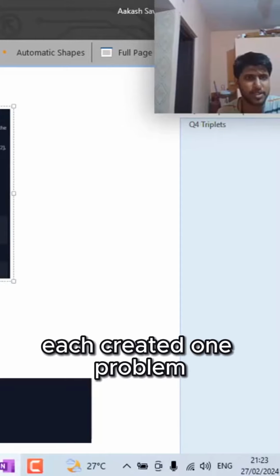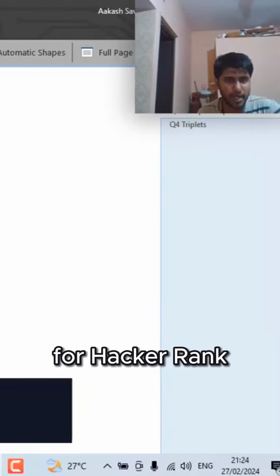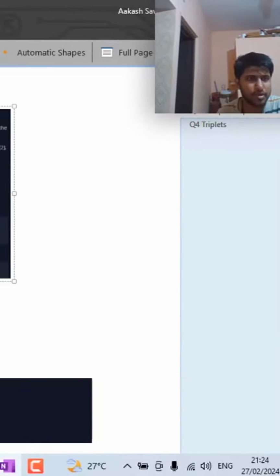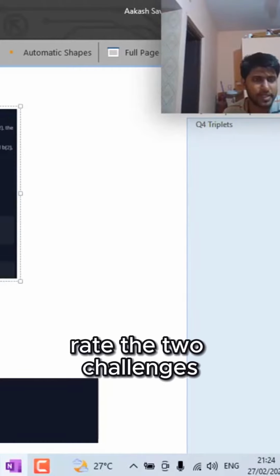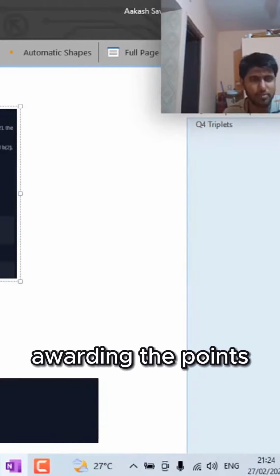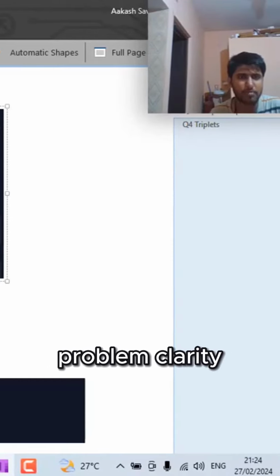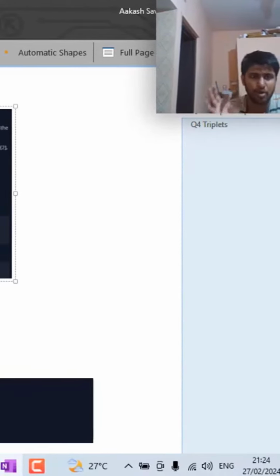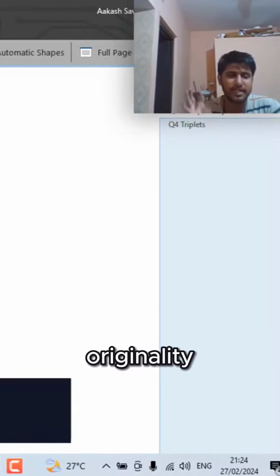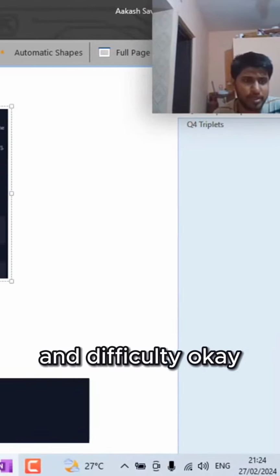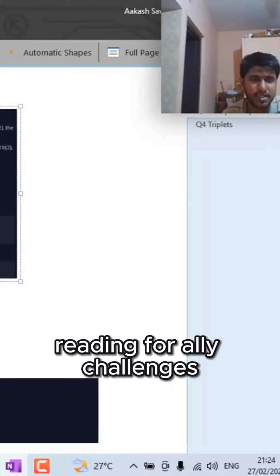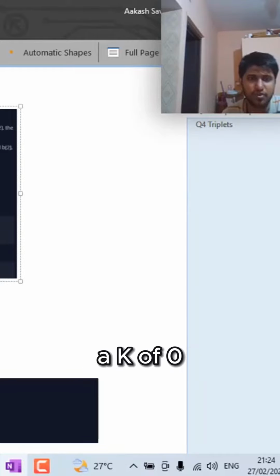Alice and Bob each created one problem for HackerRank. The reviewer rates the two challenges, awarding points on a scale from 1 to 100 for three categories: clarity, originality, and difficulty. The rating for Alice's challenge is the triplet A = (A[0], A[1], A[2]).